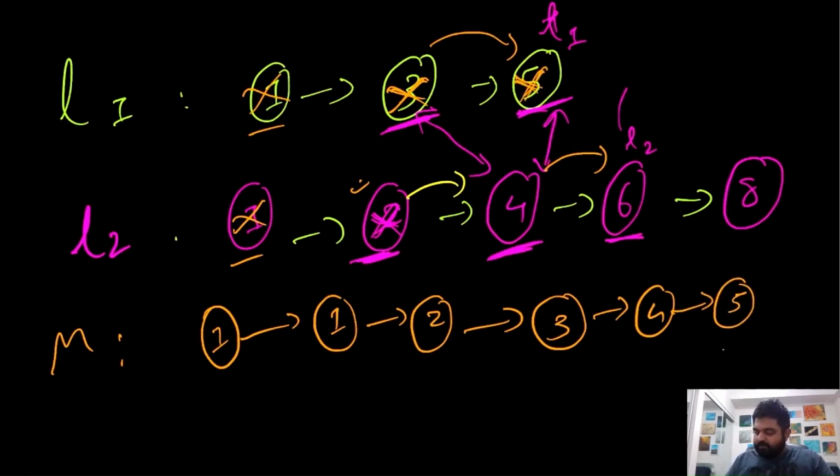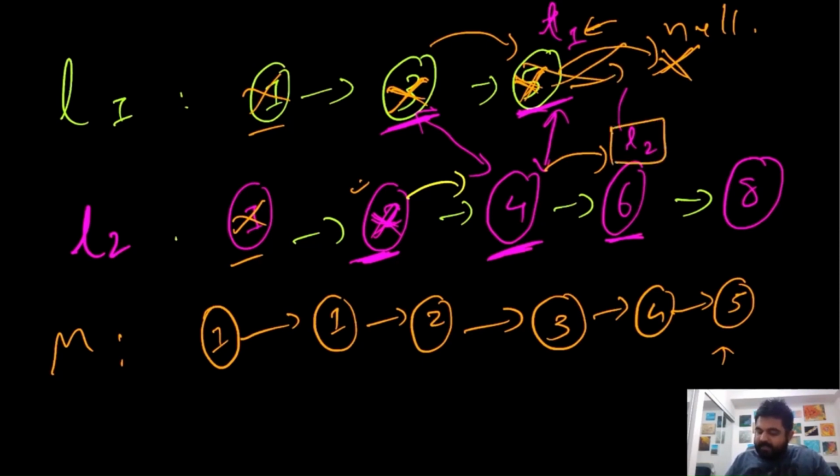Now because we have updated the value 5 over here, if we do a next jump for this list 1, we identify that this node is actually null. So the moment we identify that there exists a null node, there is no point of us moving forward in this direction, because we are done. And essentially whatever the remaining values are still pending in the L2, they directly need to be appended on this